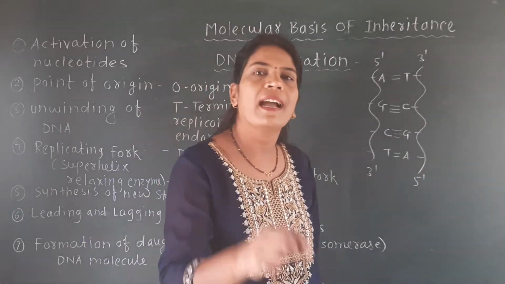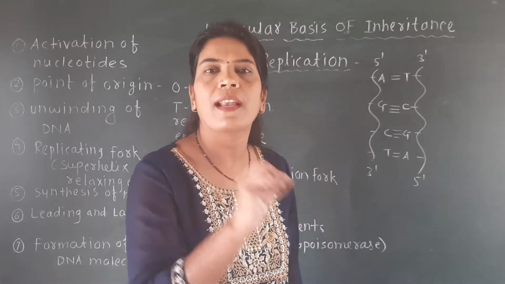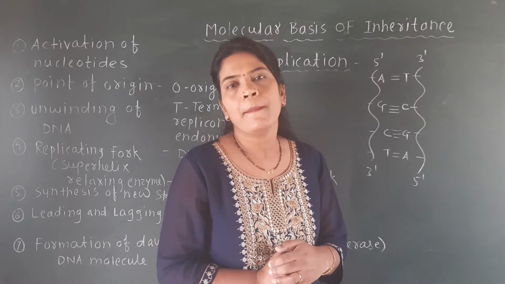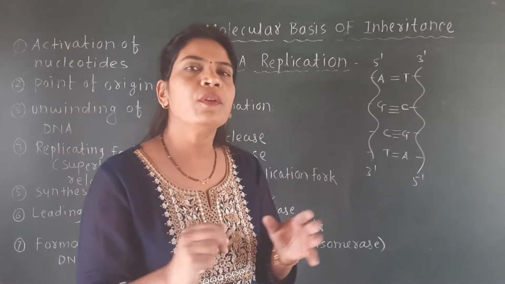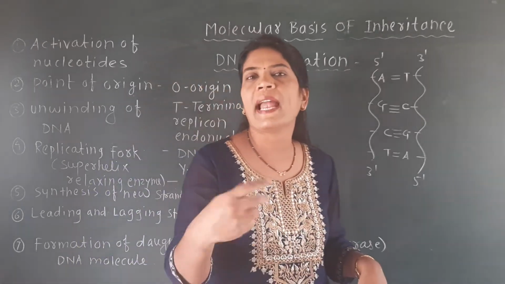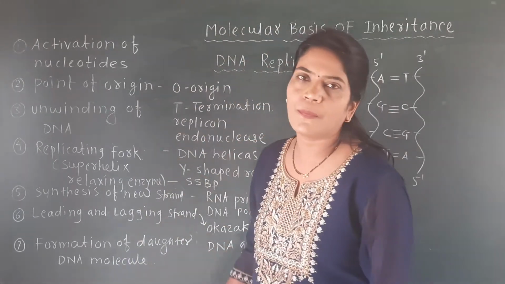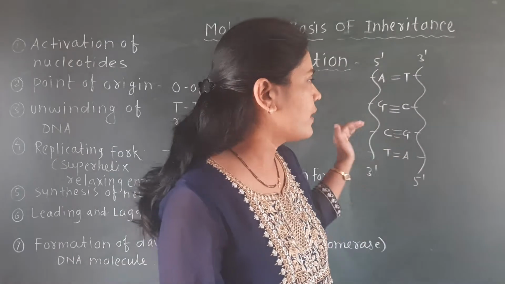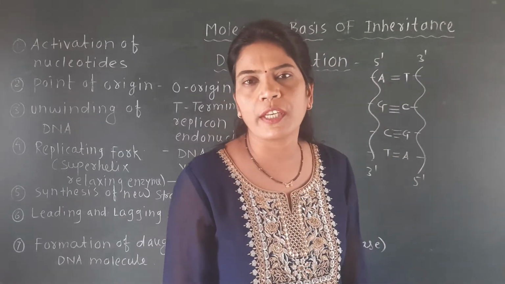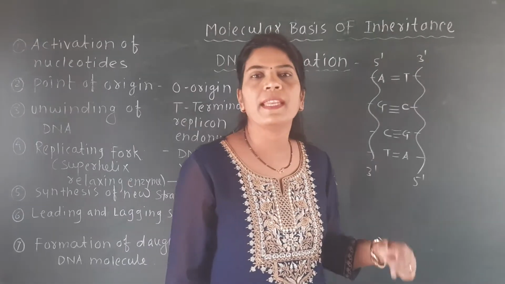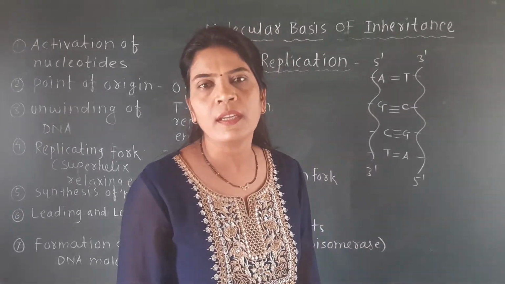That means cytosine always pairs with guanine and guanine always pairs with cytosine, and this is called complementary base pairing. Due to the complementary base pairing and the anti-parallel nature of the strands, DNA replication can be easily observed in this process, which we are now going to study. So you can get the idea of the complementary base pairing and the anti-parallel strands of the DNA.